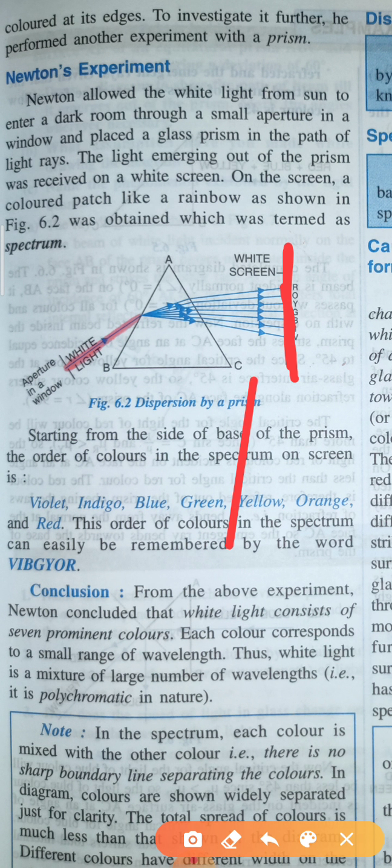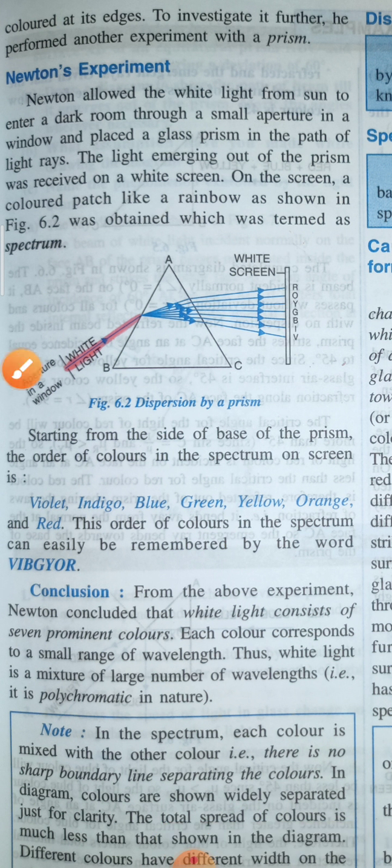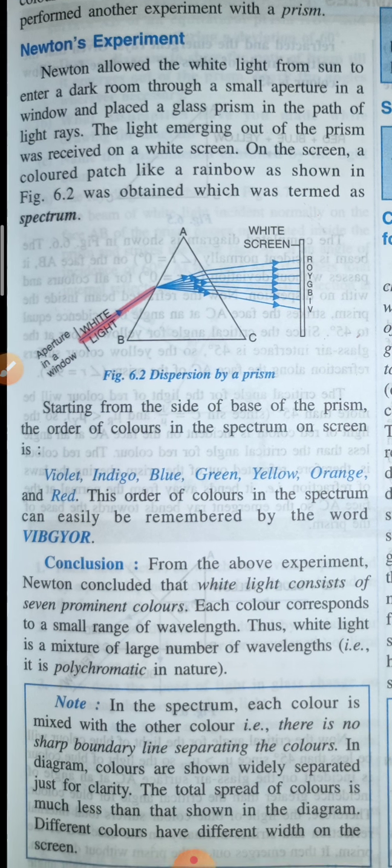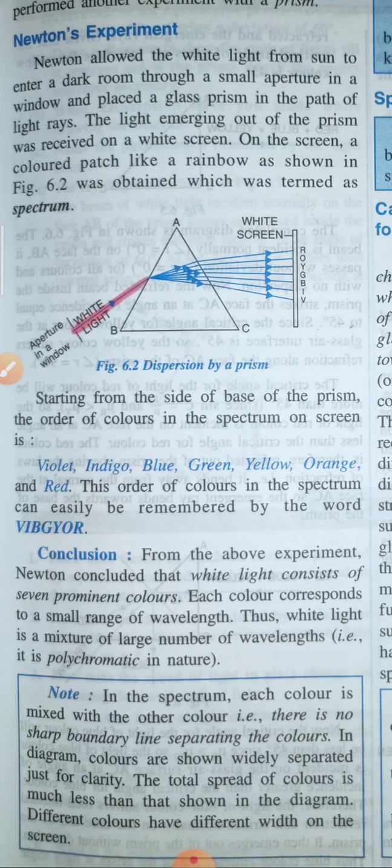Initially he thought the experiment was wrong. But when he did the experiment again and again, he concluded that white light actually consists of seven colors.